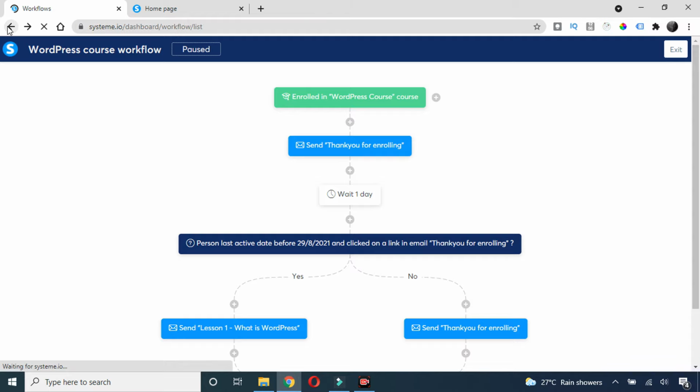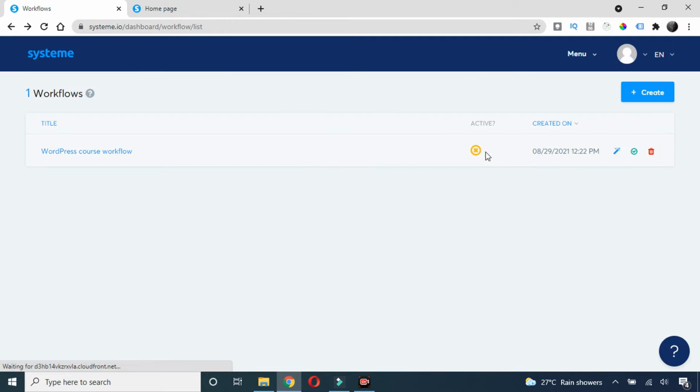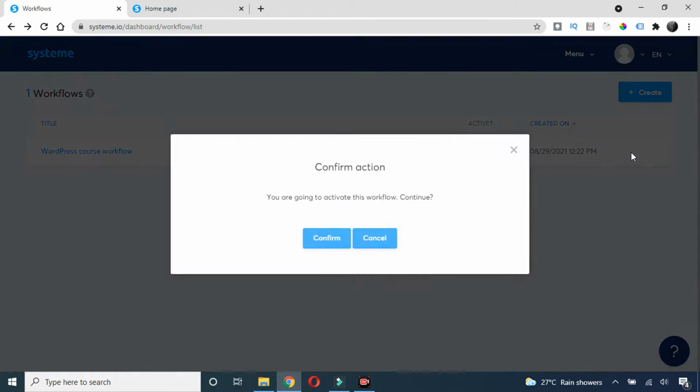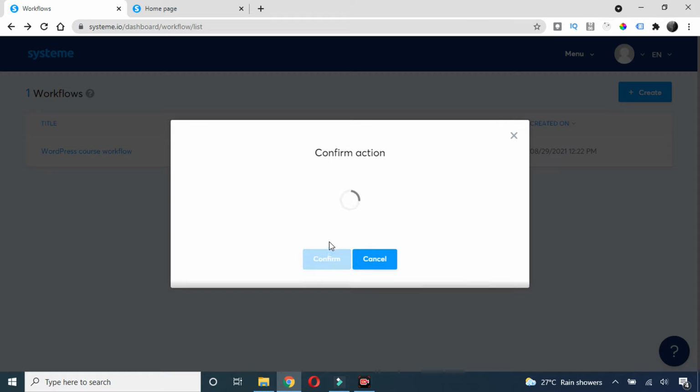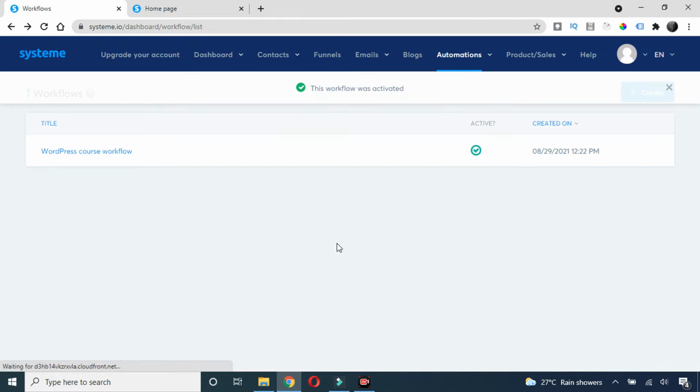Okay, and your workflow is not active yet, so to make it active, just click on this activate here and click on this confirm, and now your email workflow is activated.